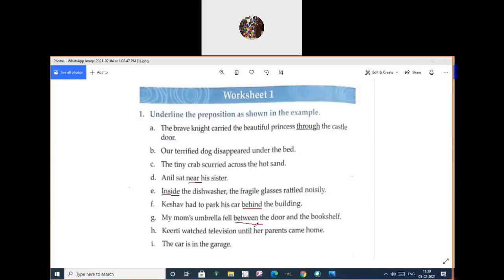Between. Which book, ma'am? Workbook exercise, dear. EVS or English? Litika, I started with EVS only, no? Sorry, English only, na? Litika, turn to page number 56.